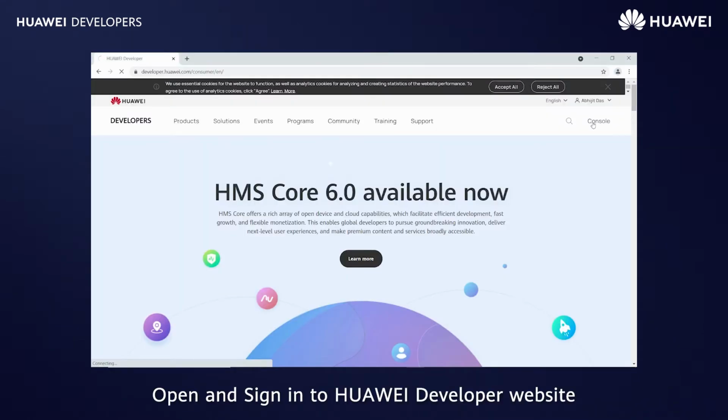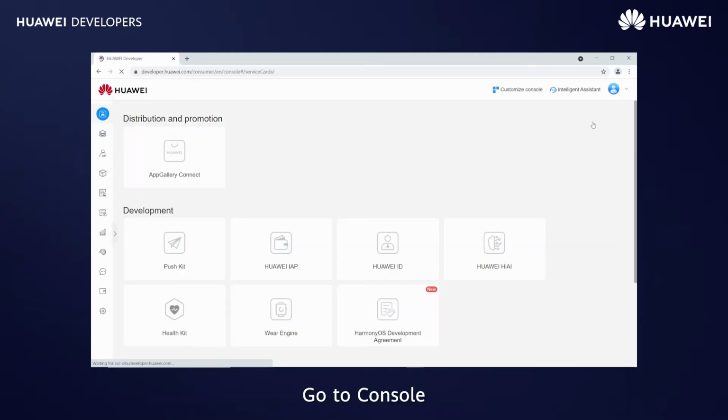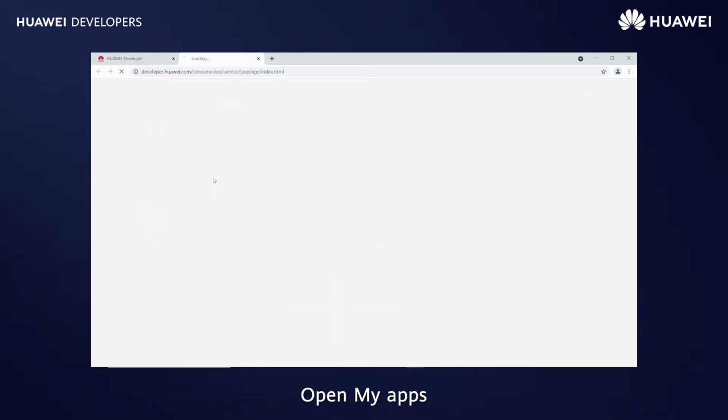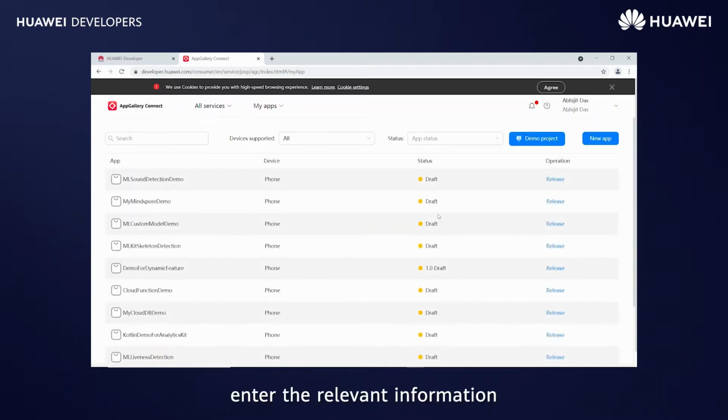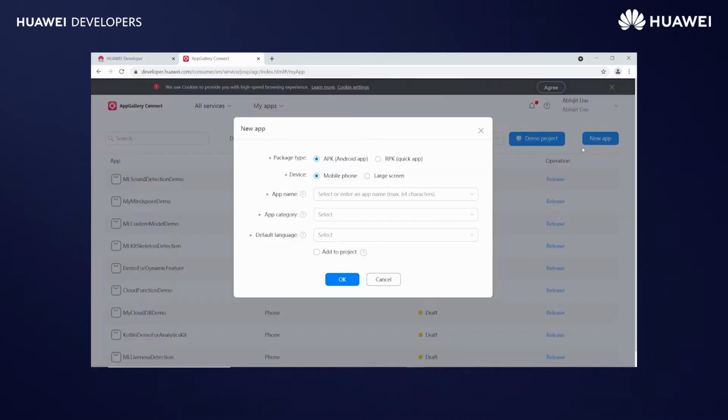Open and sign in to Huawei developer website. Go to Console, App Gallery Connect, open My Apps. Click on New App, enter the relevant information.